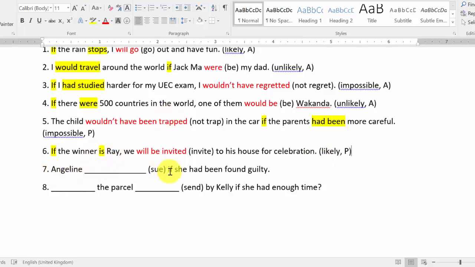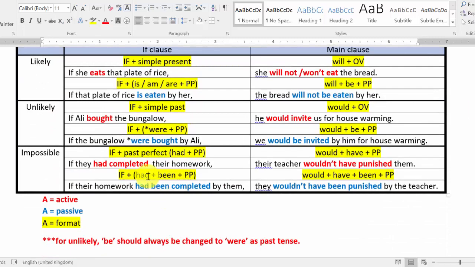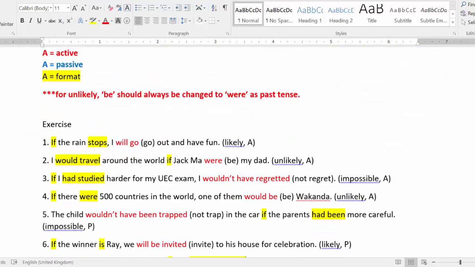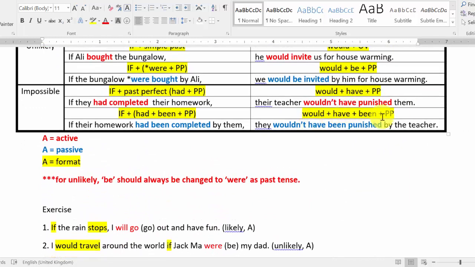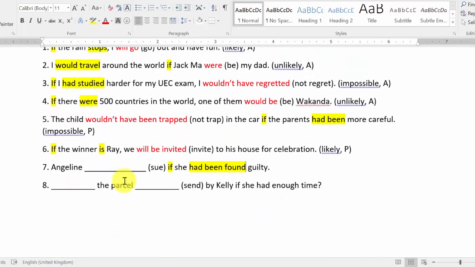Okay, next one. Angeline would sue if she had been found guilty. Okay, first keyword is always if, and you have your verb had been found. Had been pp, impossible. Another part should be would have been pp or maybe would have pp, whether it is active or passive. So you see, Angeline would sue if she had been found guilty.